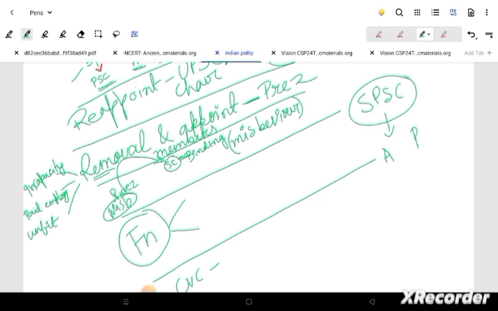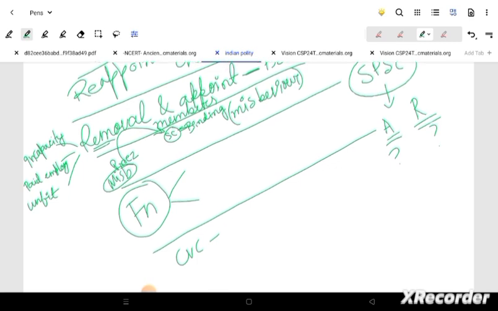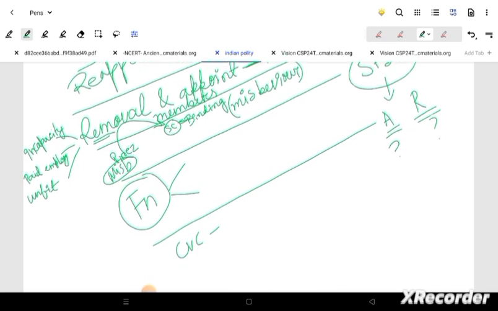For SPSC, there are two things I will be talking about. One is appointment and removal. So you will recall who is appointing and who is removing. You have to recall this whenever you are reading, and you will tell me who these persons are. These are two different persons. If you can remember, I think you will.